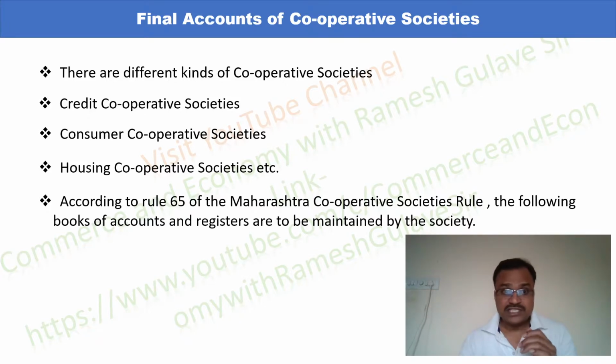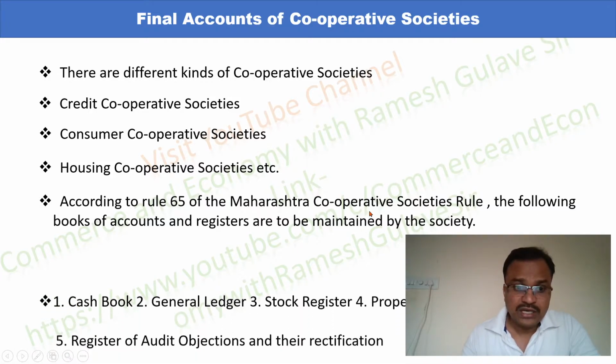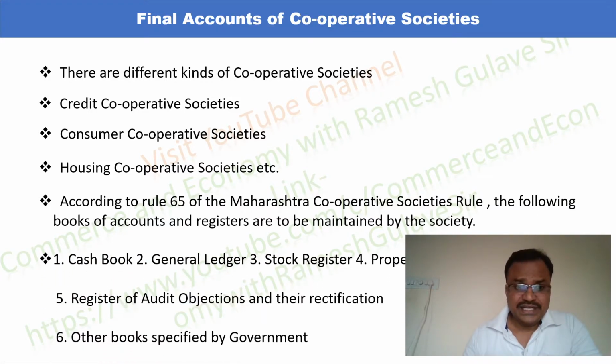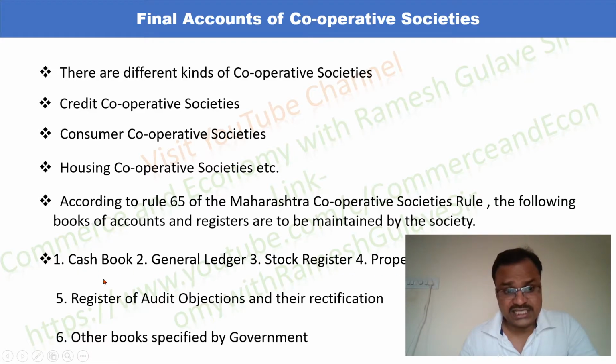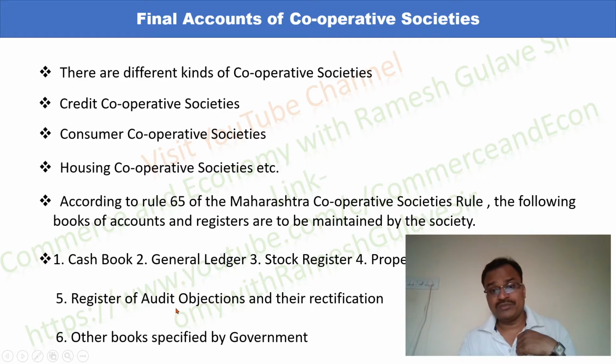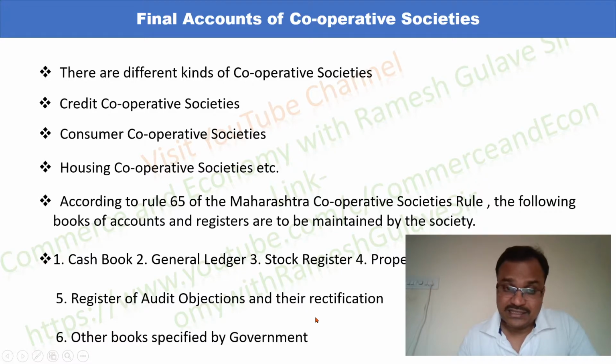So, as per Rule 65 of the Maharashtra Cooperative Societies Rules, the cooperative society needs to maintain the following books. First one, cash book, then general ledger, stock register, property register, register of audit objections and their rectification, other books specified by the government.